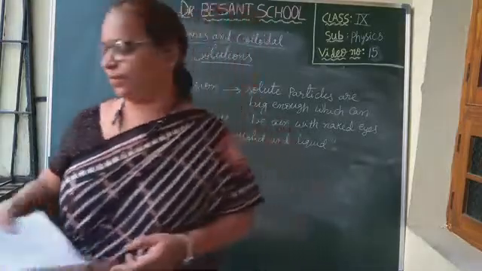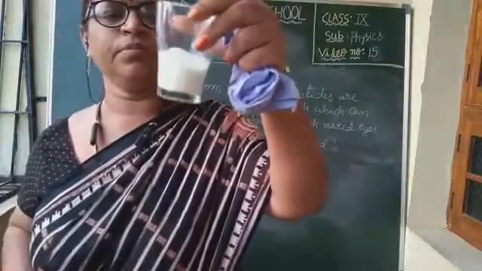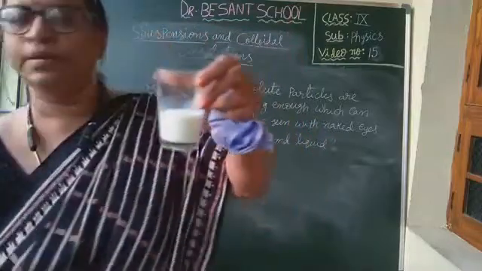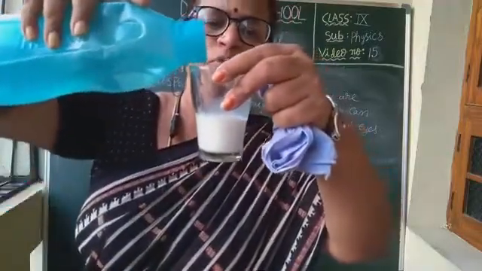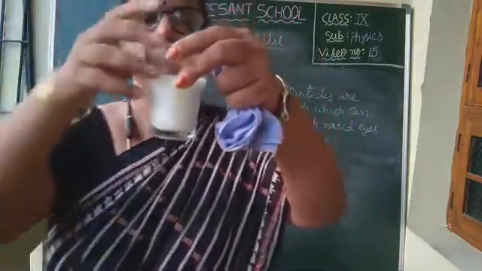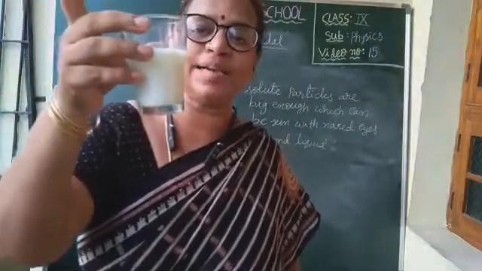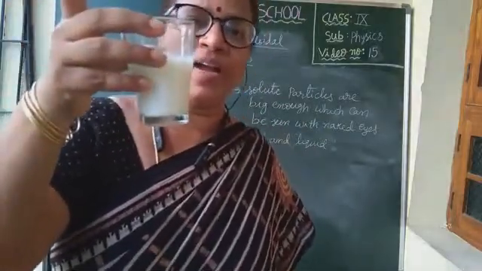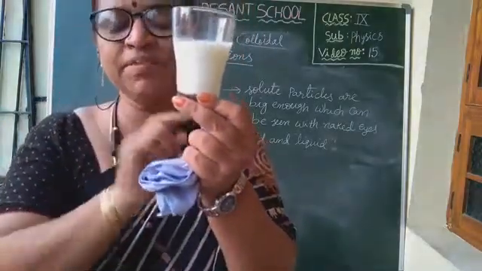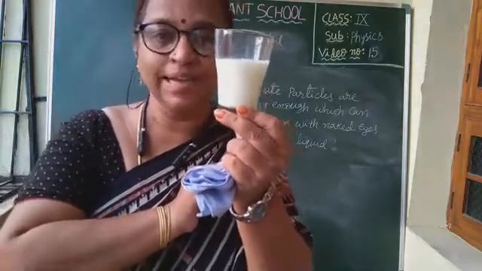Next, what have we taken? Milk and water. See, milk and water. Can you see? So what is happening here? I will add some more water to the milk. Now see this milk and water. Can you see the milk particles inside the water? No, we can't see. So what type of mixture will we think this is? We think it is a homogeneous mixture, isn't it?